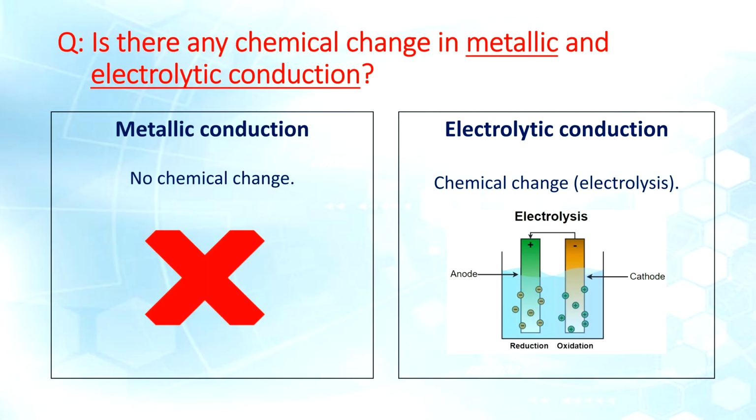Is there any chemical change in metallic and electrolytic conduction? In metallic conduction, there is no chemical change, and in electrolytic conduction, there is a chemical change, which is electrolysis. There happens reduction and oxidation. Reduction happens on the anode electrode and oxidation happens on the cathode electrode.